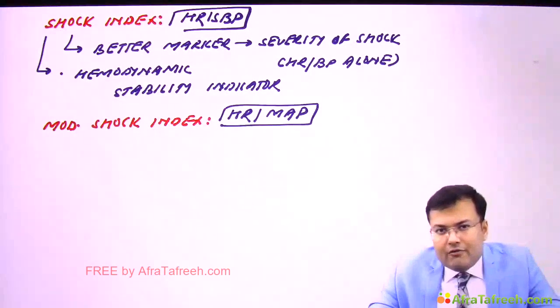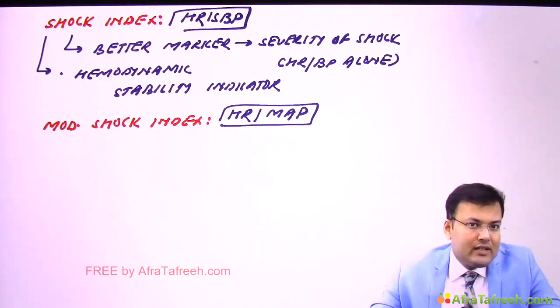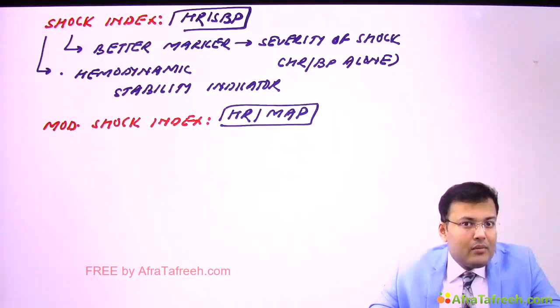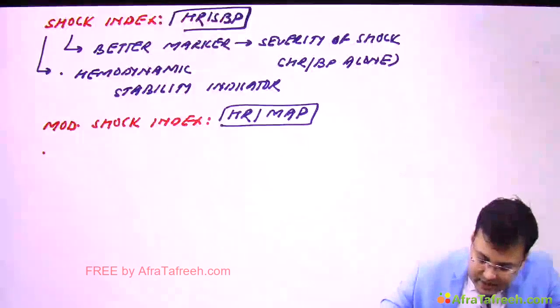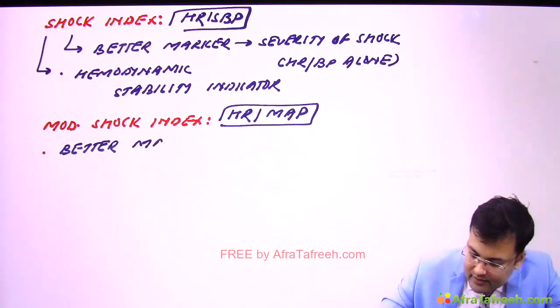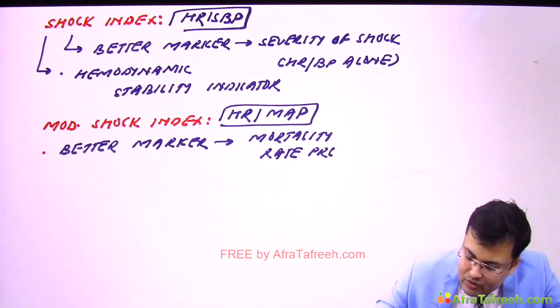Second question: for mortality rate prediction, which one is a better marker, shock index or modified shock index? It's the modified shock index which is a better marker for mortality rate prediction, in comparison to shock index.